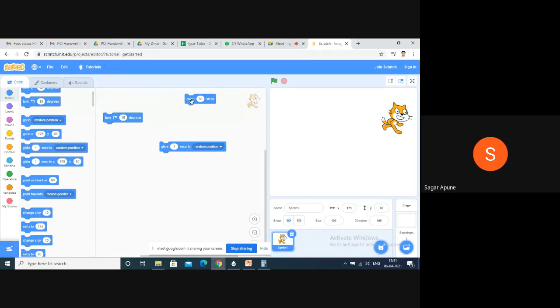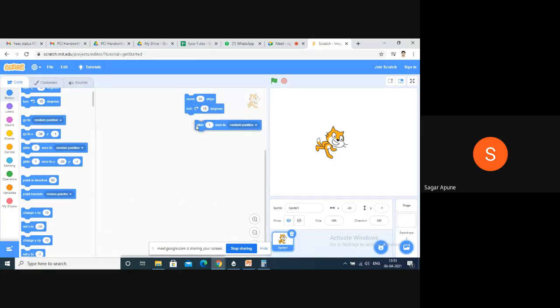A single instruction means it only moves. If I click on this, it turns only, it glides only. But when I join these instructions together, it performs three operations together, right? So it is very interesting.